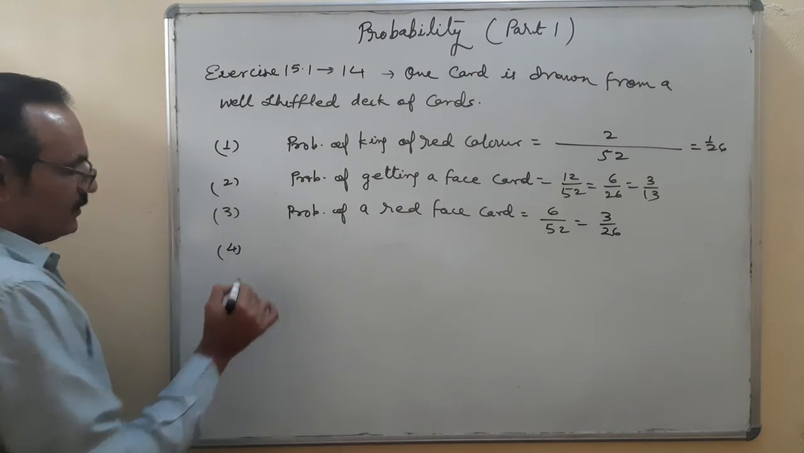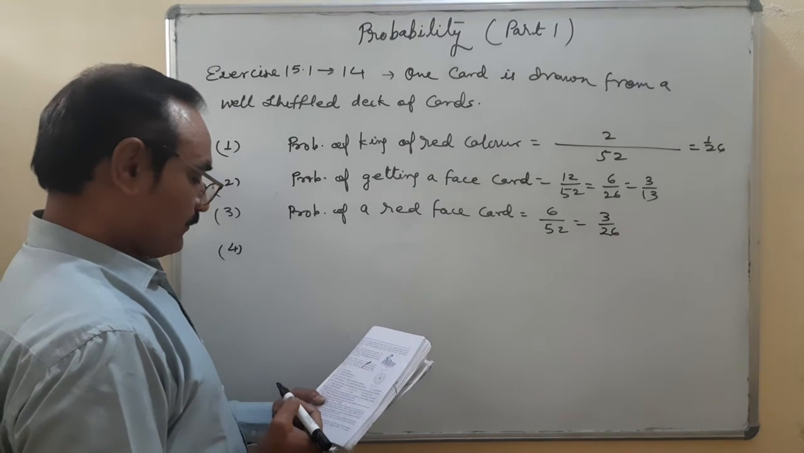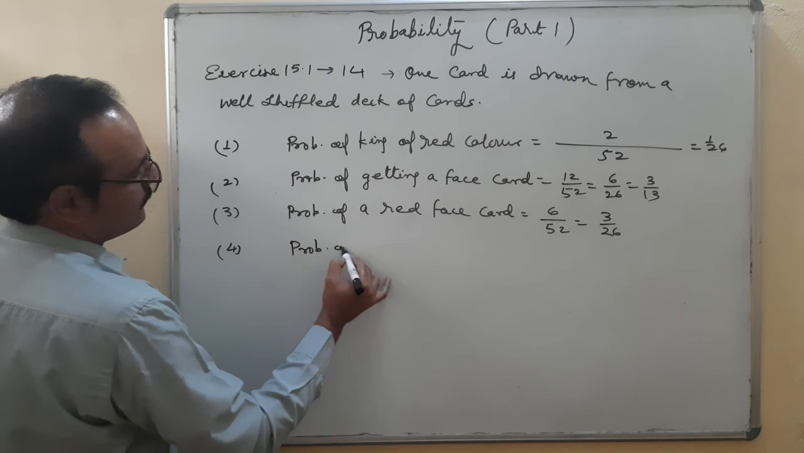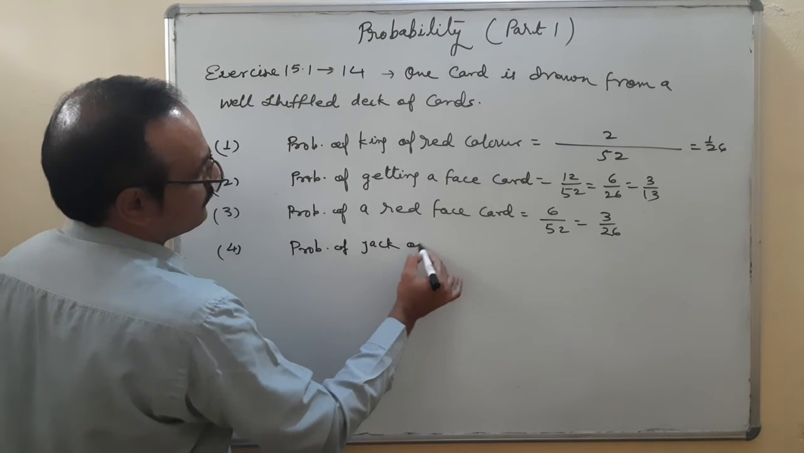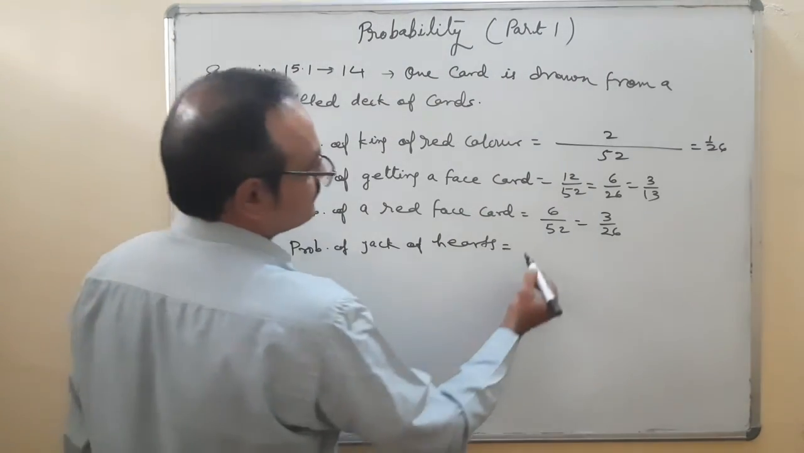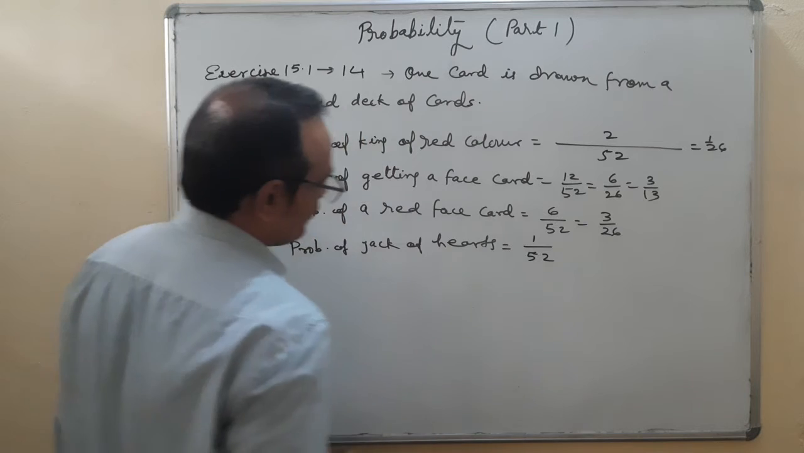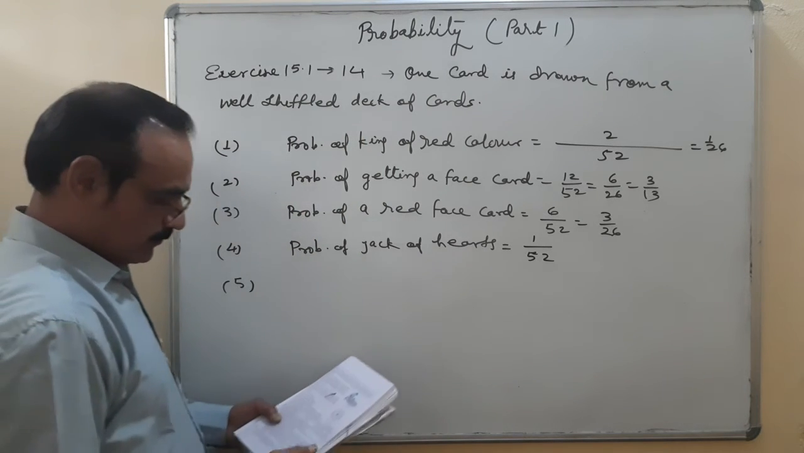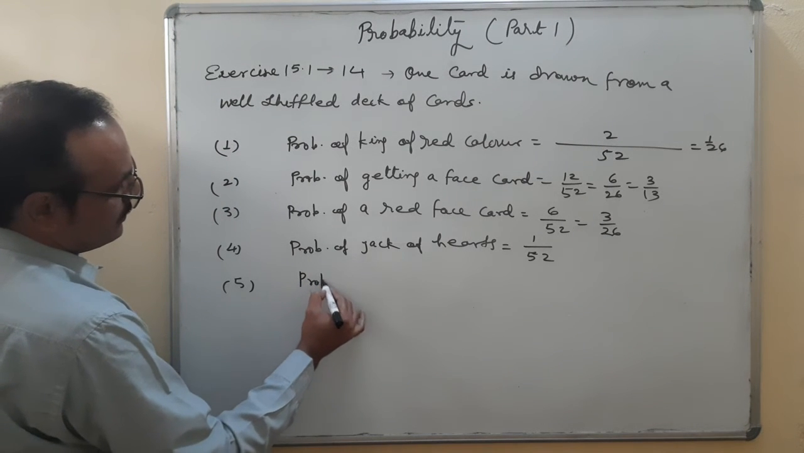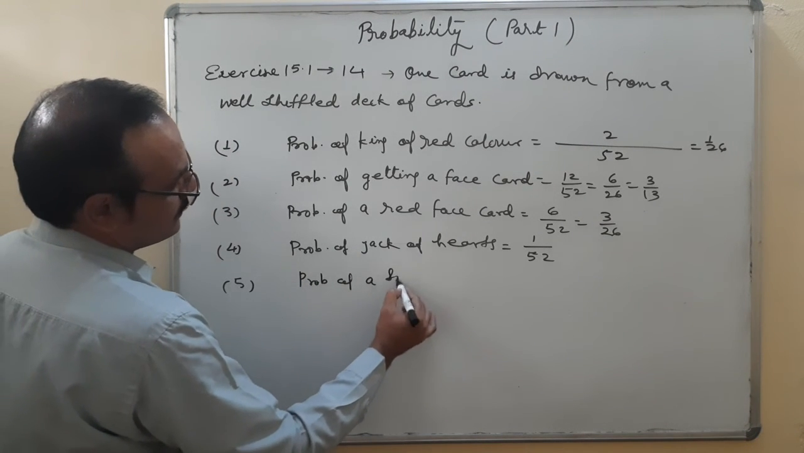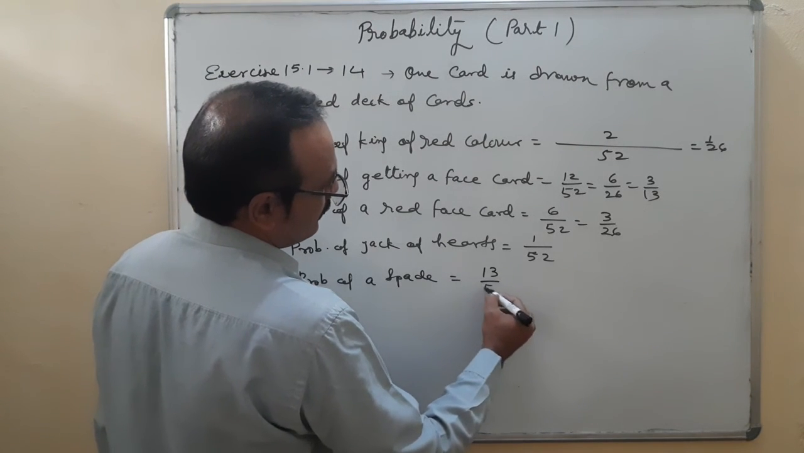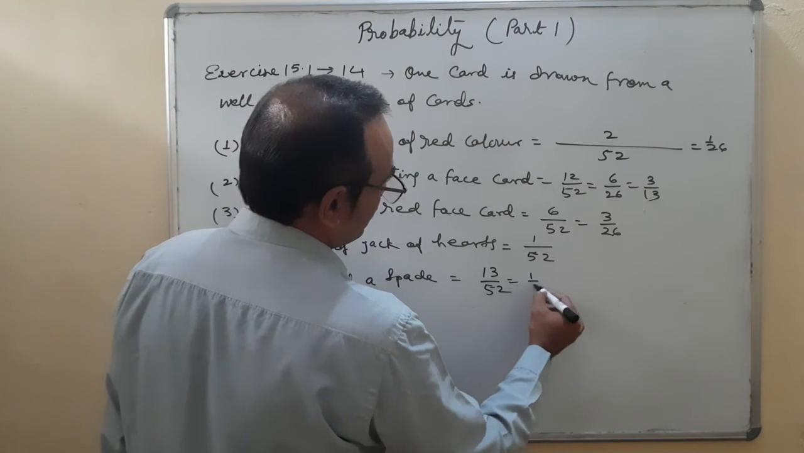Fourth, a jack of hearts. Probability of jack of hearts. Jack of hearts is the only one card. Fifth, a spade. Probability of a spade. How many spades? There are 13 cards. 13 upon 52, 1 by 4.